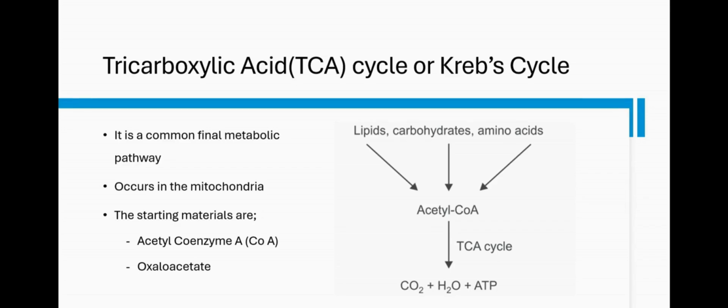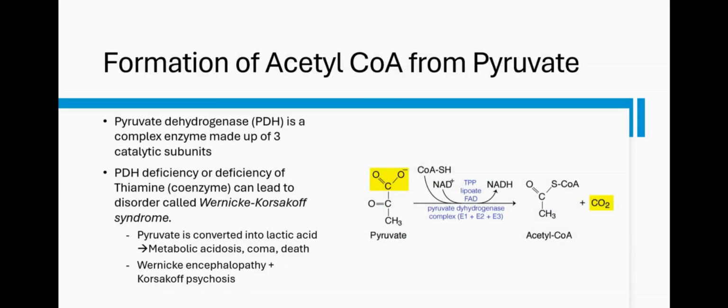So you have that. And as we mentioned before, to start the cycle, the cell must have acetyl-CoA, which is gotten from other metabolic pathways. And also, in addition to acetyl-CoA, oxaloacetate is also a starting molecule. So these two combine to produce the molecule that starts this particular cycle. So we said that acetyl-CoA is gotten from other metabolic macromolecules, like lipids, like carbohydrates, like proteins or amino acids.